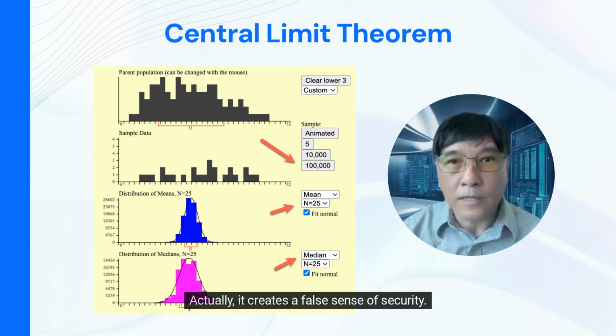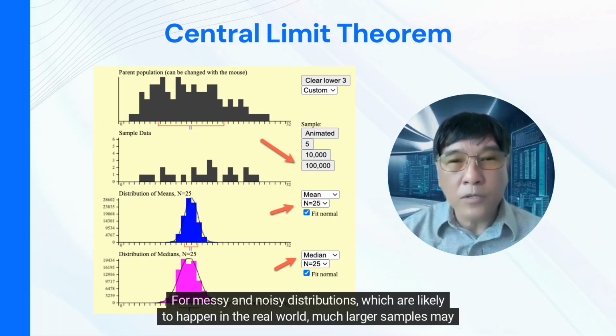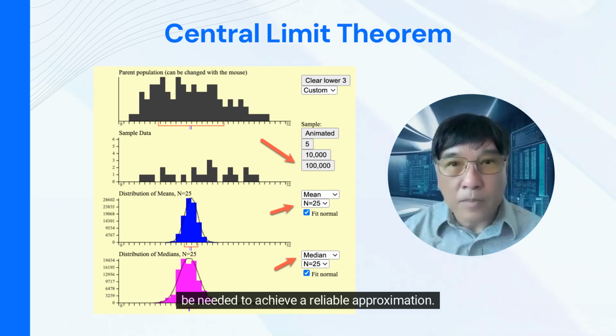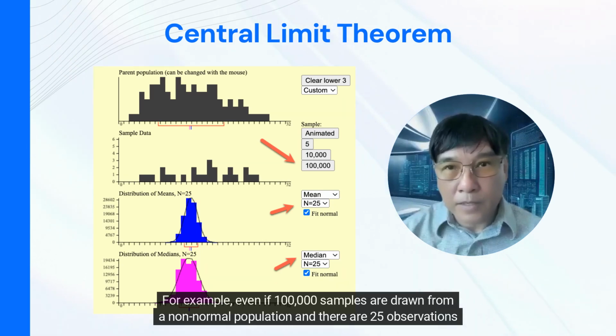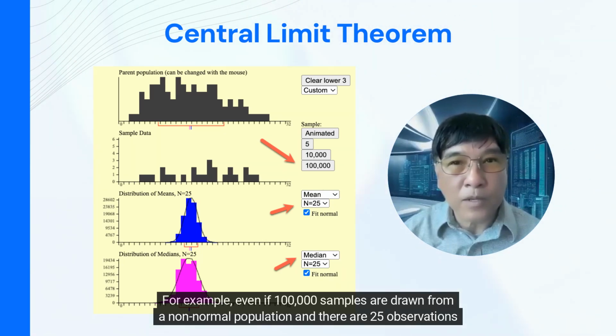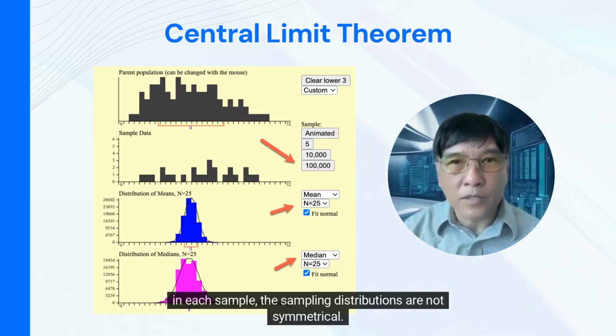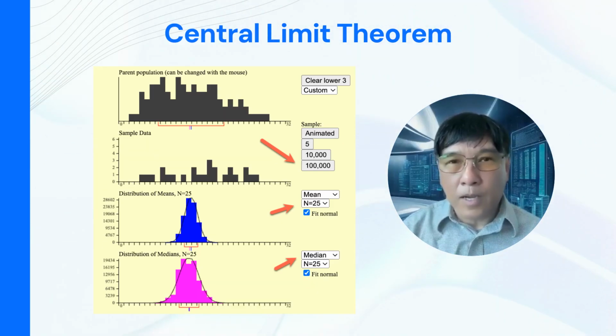Actually, it creates a false sense of security. For messy and noisy distributions, which are likely to happen in the real world, much larger samples may be needed to achieve a reliable approximation. However, the sampling distribution is still an approximation of normality, not the exact normality. For example, even if 100,000 samples are drawn from a non-normal population, and there are 25 observations in each sample, the sampling distributions are not symmetrical.